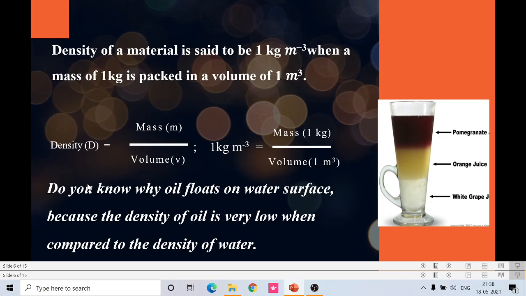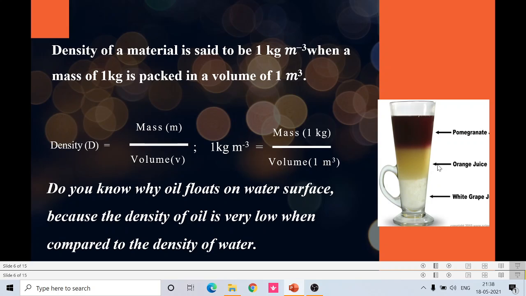Do you know why oil floats on the water surface? Yes, because the density of oil is very low when compared to the density of water. That's why oil floats on the surface of the water. Look at the picture. At the bottom you will have white grape juice, over that you will have orange juice, and above that you will have pomegranate juice. Pomegranate juice is much less dense than orange juice. That's why it floats over the orange juice.